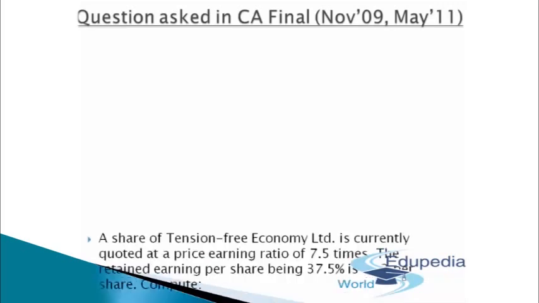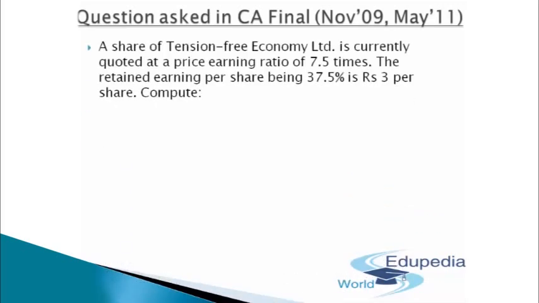This question was asked in the CA final examination for November 2009 and May 2011. A share of Tension-Free Economy Limited is currently quoted at a price earning ratio of 7.5 times. So PE has been provided to us as 7.5. The retained earning per share, being 37.5%, is rupees 3 per share.